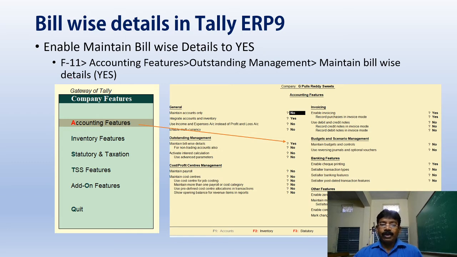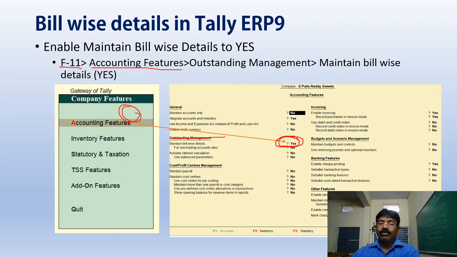To enable this, first open the company, press F11 and select the accounting features. Under outstanding management, you will find maintain bill-wise details; set yes here. Then we can get the features of bill-wise maintenance.